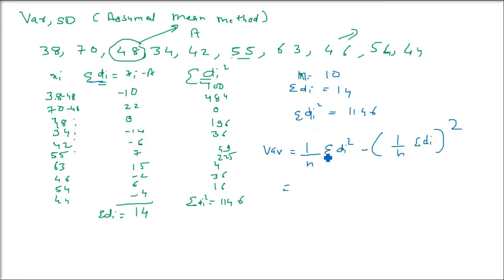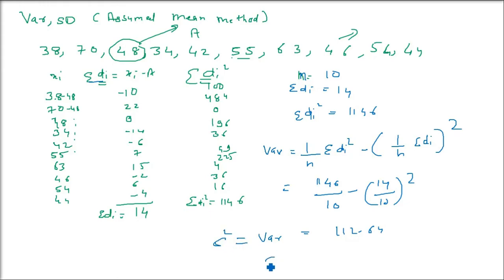So let us put the value. This will be 1146 divided by 10 minus 14, this is 14 and this is 10, and whole square. So this is 112.64 and that is going to be variance. Now variance, remember, it's equal to sigma square. So sigma will be what? Square root of 112.64 and that is going to be 10.61. Clear?